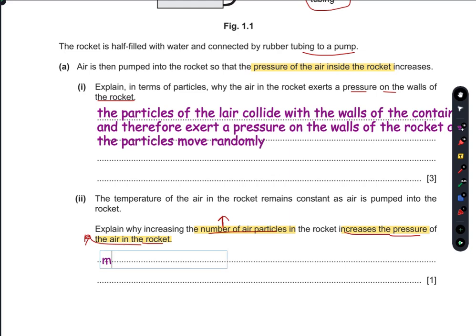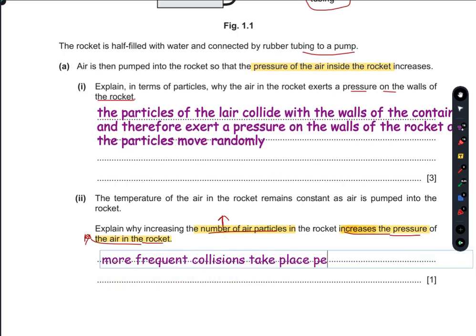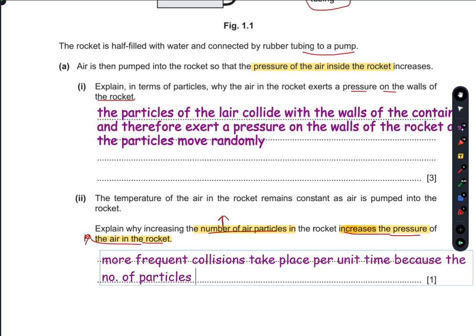So I'm gonna write it here. More frequent collisions take place per unit time, and the time is the same, because the number of particles has been increased.